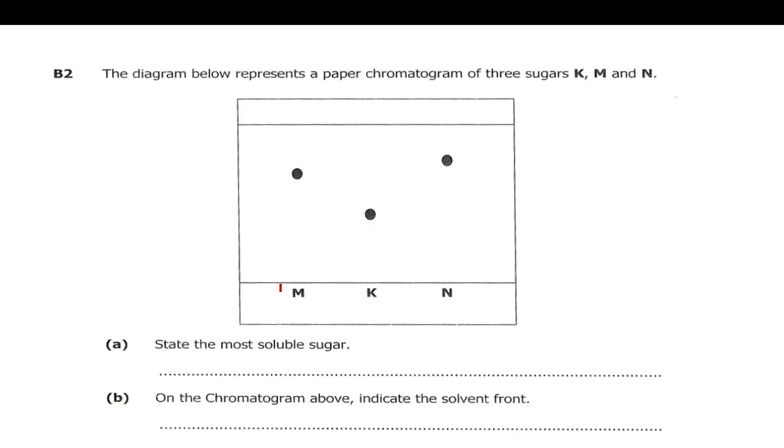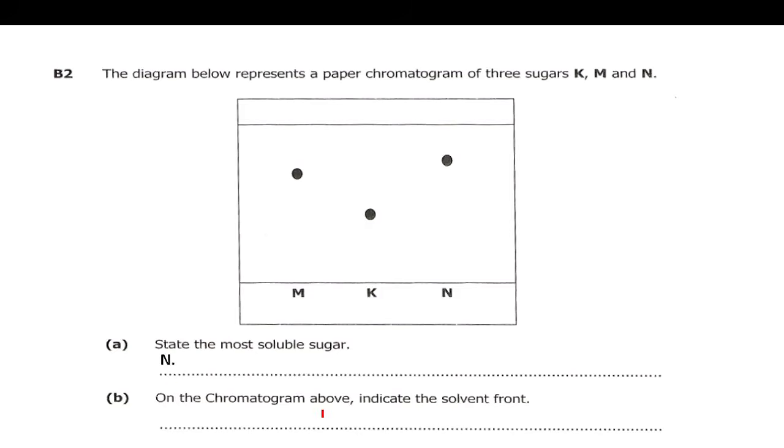The further the substance is from the start line, the more soluble it is. So when you check these M, K, and N, N seems to be furthest from the start line, so it is the most soluble one. So the most soluble one is N.